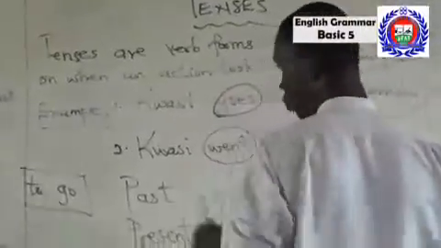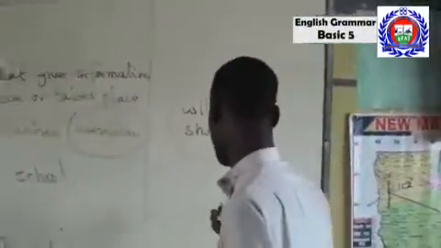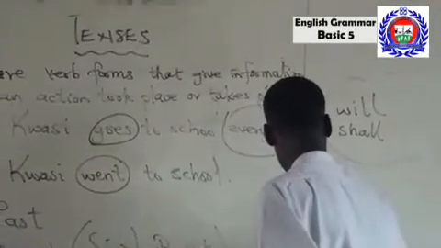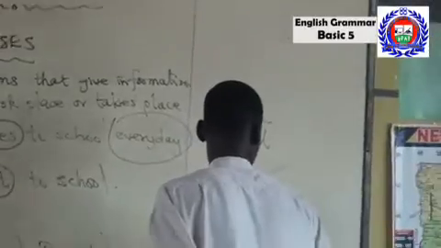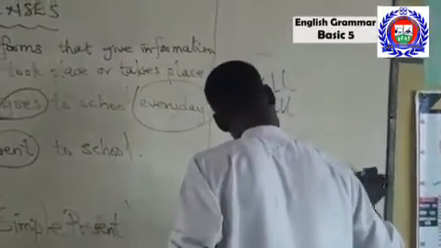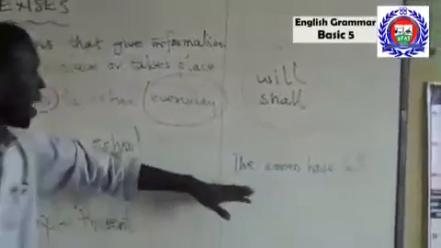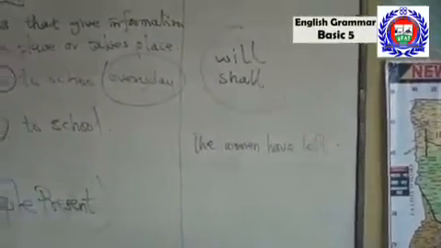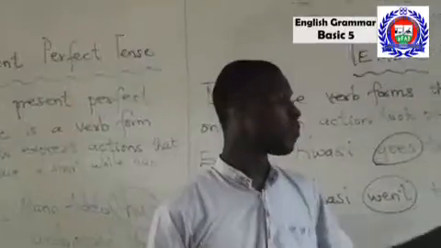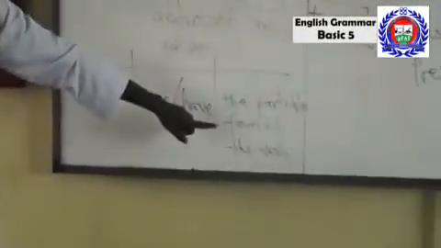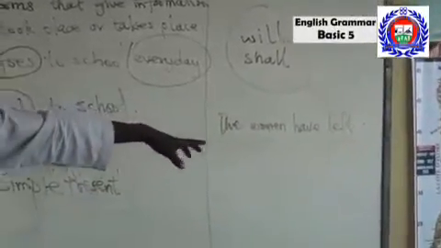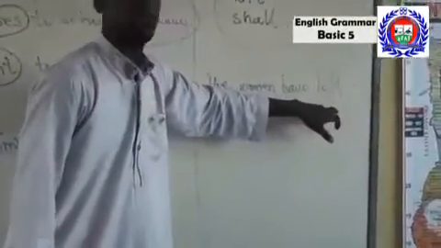Another example to explain what I have written there. The women have left. Has or have, plus participle form. That is left. This one is the participle form of the verb to leave.